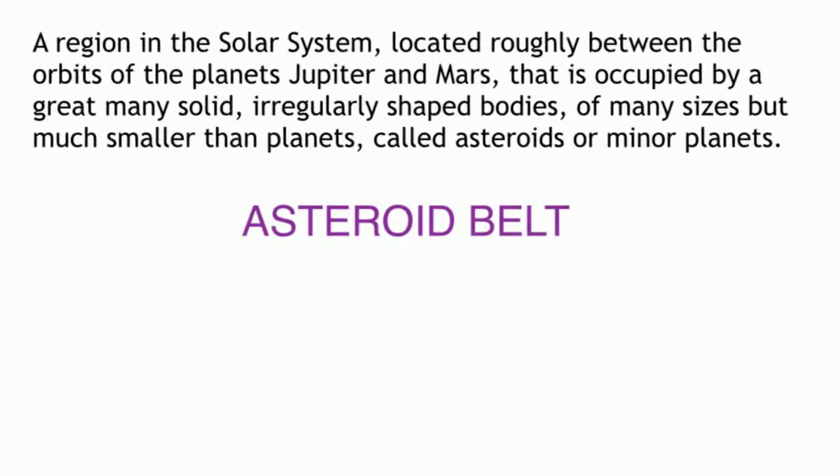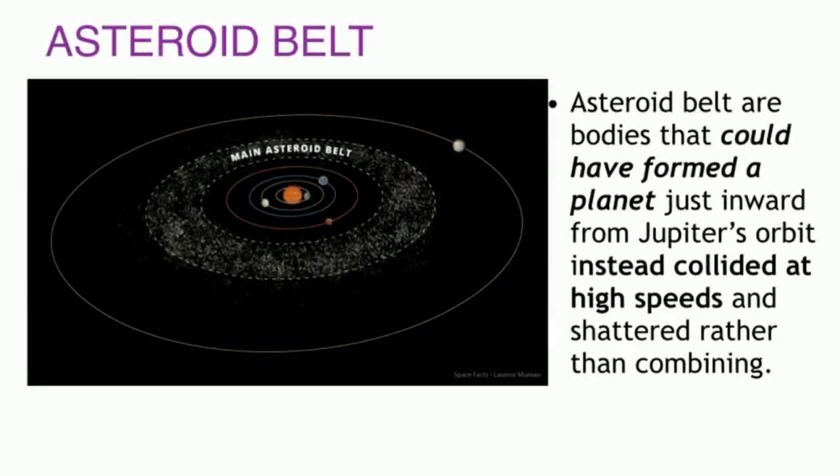Question. It is a region in the solar system, located roughly between the orbits of the planets Jupiter and Mars, that is occupied by a great many solid, irregularly shaped bodies, of many sizes but much smaller than planets, called asteroids or minor planets. Answer. Asteroid belt. The asteroids seen today are the last remains of those rocky planetesimals. These rocky planetesimals could have formed a planet just inward from Jupiter's orbit, but instead collided at high speeds and shattered rather than combining.